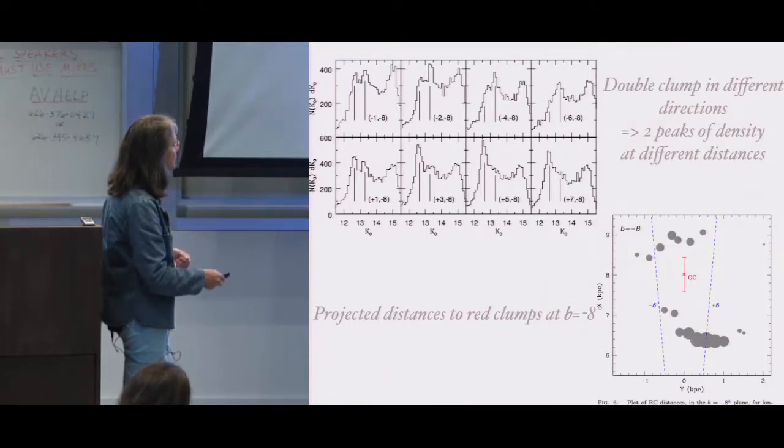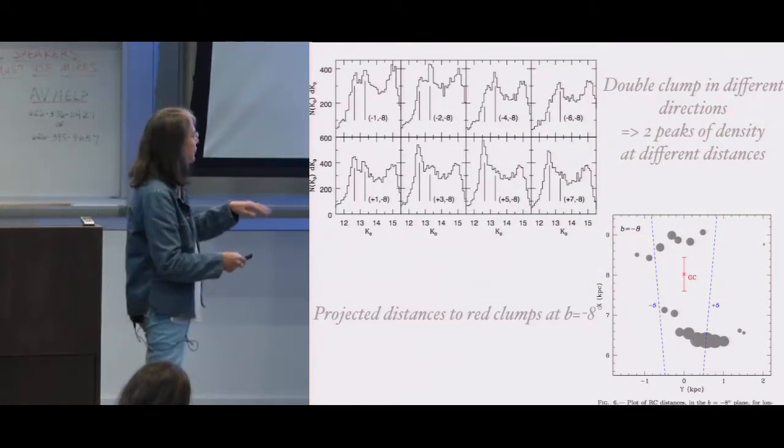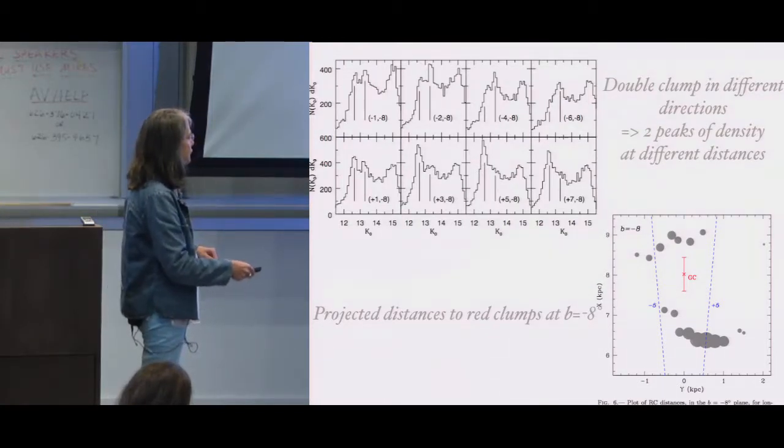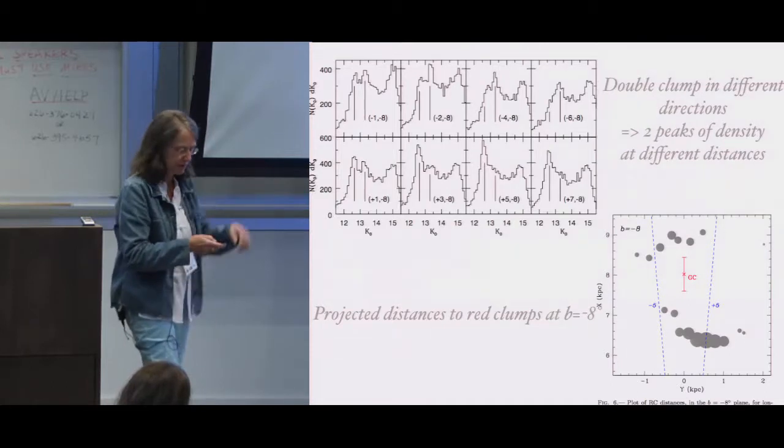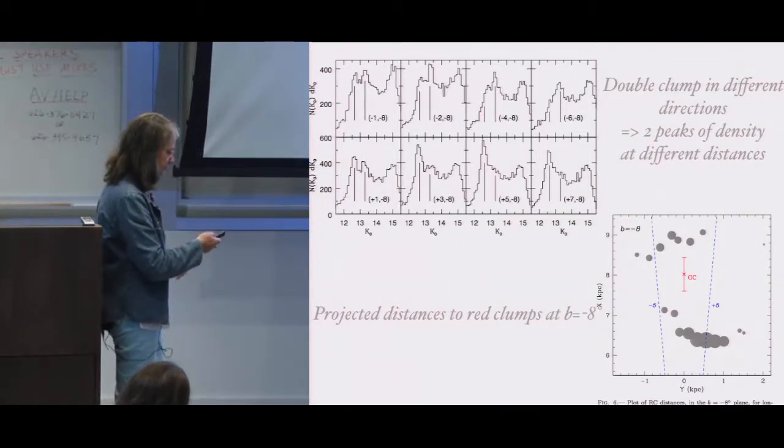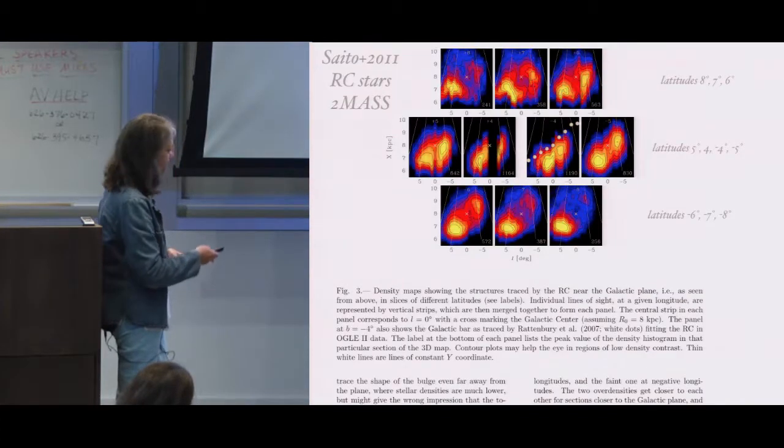And when you report the mean position of this red clump as a function of x and y, this is the galaxy seen from the top, you have the galactic center and the observer down there, you see that the two clumps correspond to two distances. So you have two peaks of density along the line of sight. This is what we call the two clumps.